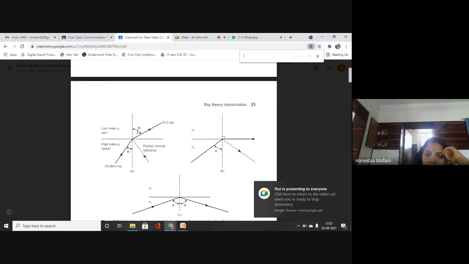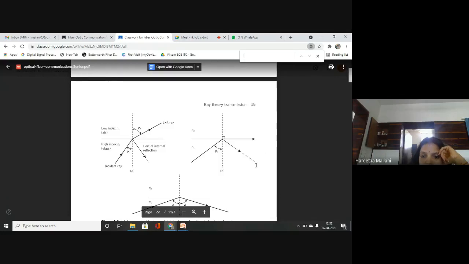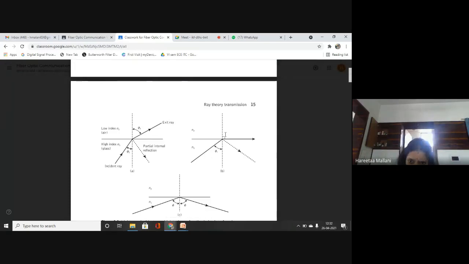You can see in the diagram, always the angle of incidence will be less than the angle of refraction. This I was telling, and this is a very important parameter. Because we have seen in figure B that as my angle of incidence is changing, the angle of refraction is changing, and I have changed that angle of incidence until I still get this refracted angle as 90 degrees. Without achieving this threshold condition, you won't get the light reflected back into the medium. Is it clear, my words?